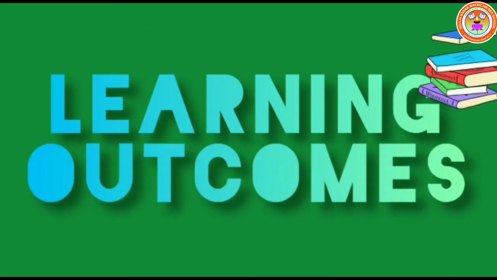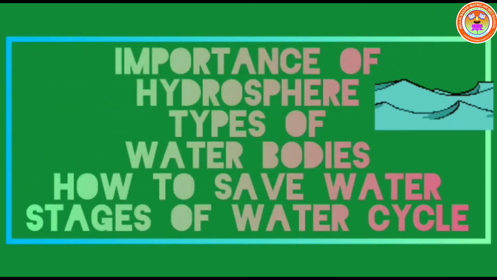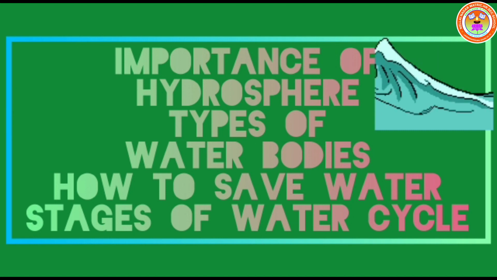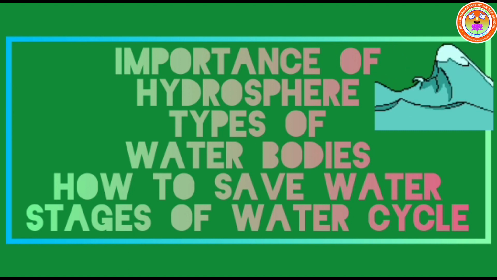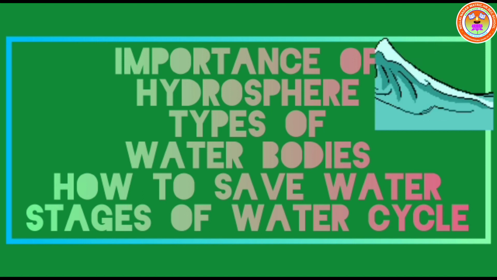Now we will see learning outcomes. Children, after learning this lesson, we will be able to say the importance of hydrosphere, types of water bodies, how to save water, stages of water cycle.